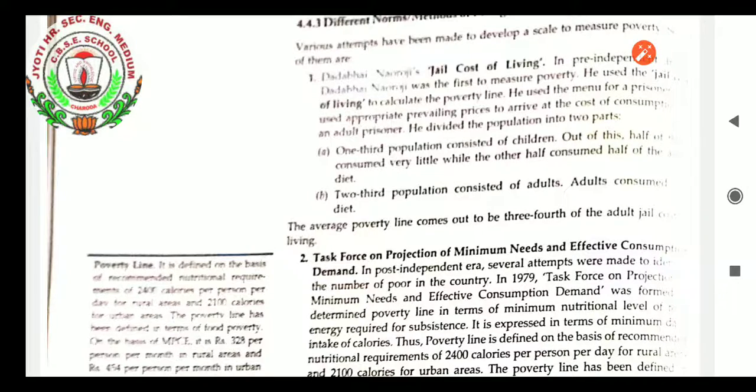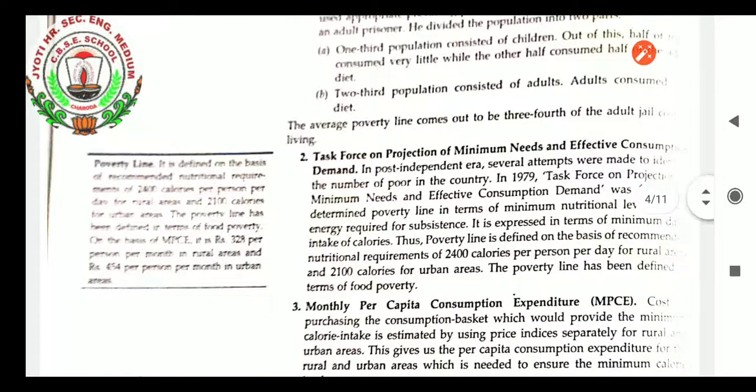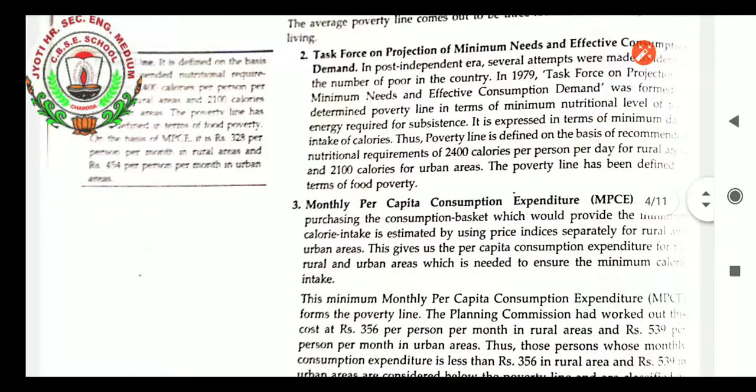Thus, the poverty line is defined on the basis of the recommended nutritional requirement of 2400 calories per person per day for rural areas and 2100 calories for urban areas. The poverty line has been defined in terms of food poverty. So this is another method, students, of deciding which persons come below the poverty line. This is the Task Force on Projection of Minimum Needs and Effective Consumption Demand method. Next is the monthly per capita consumption expenditure method.